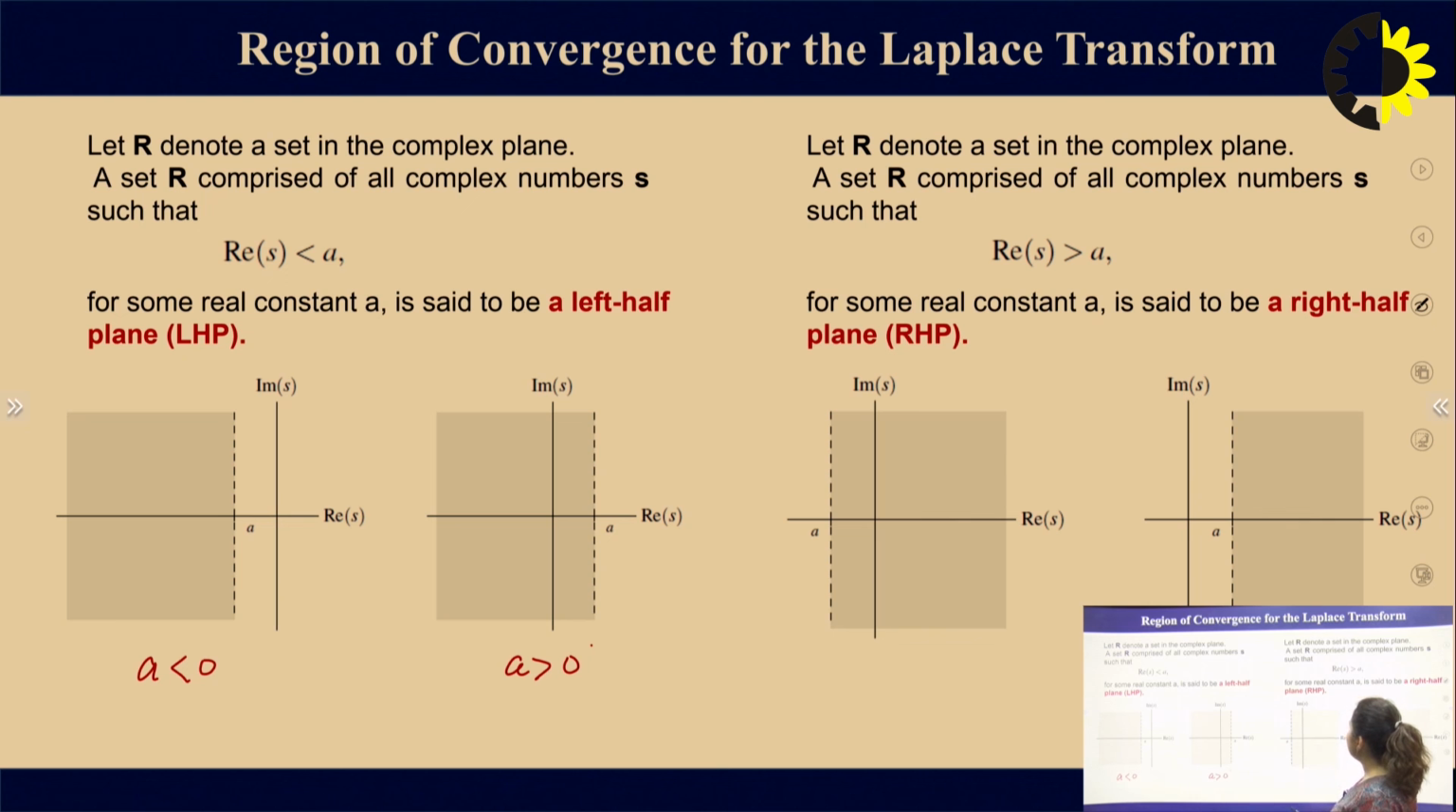Similarly, for the right half plane, this is the case for a less than 0 and this is the case for a greater than 0. In the same way, for the right half plane, R denotes real of s greater than a, and we have a shaded region greater than a for both cases, that is for a less than 0 and for a greater than 0.